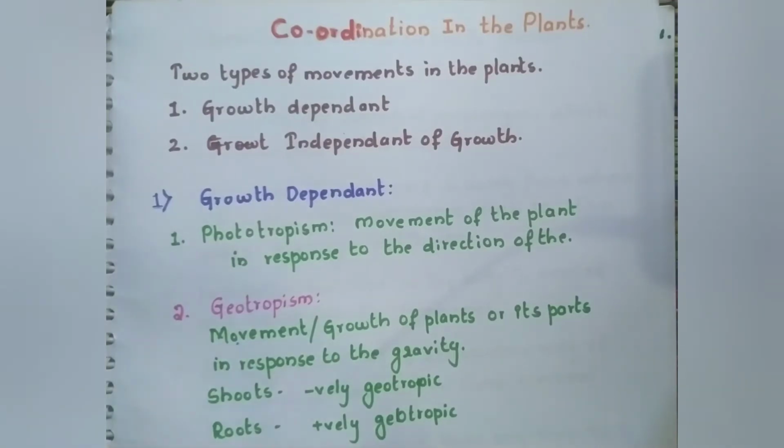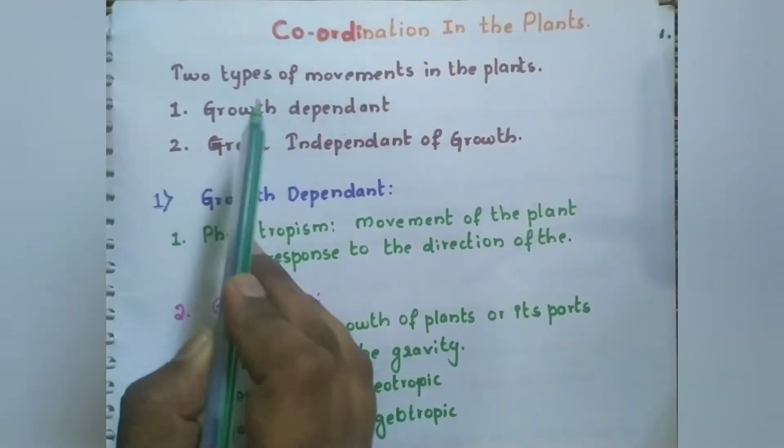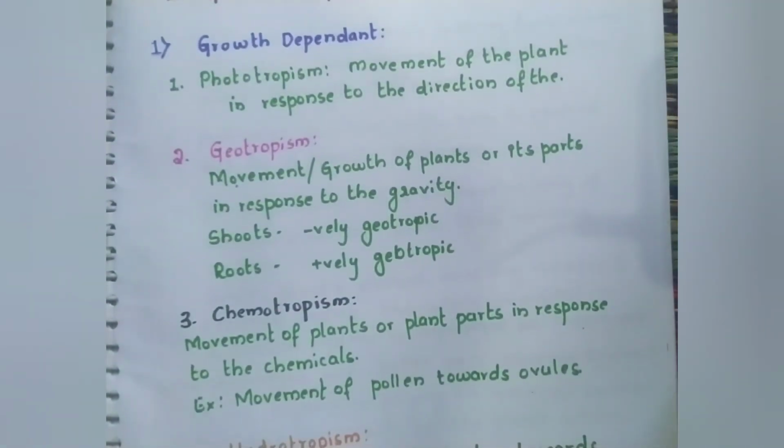So let us see one by one. The first one is growth dependent. I am going to teach you growth dependent movements. In case of growth dependent, we study phototropism.